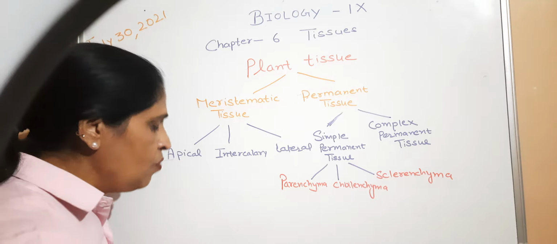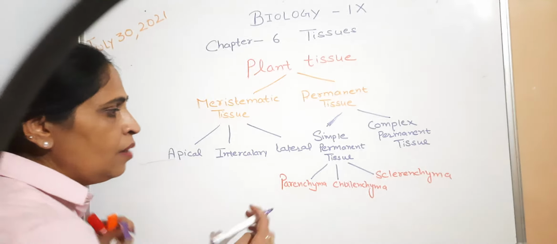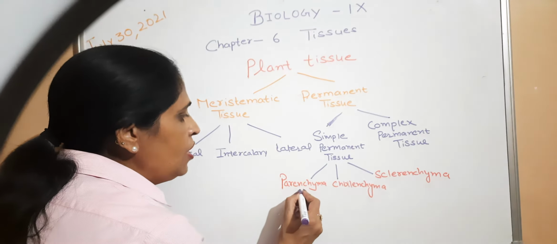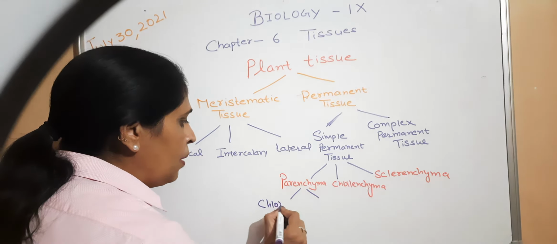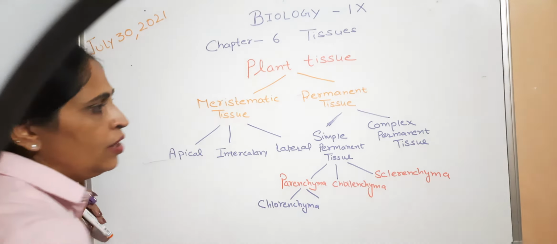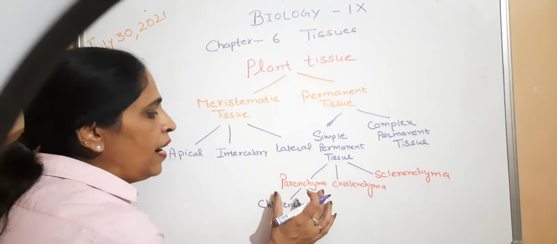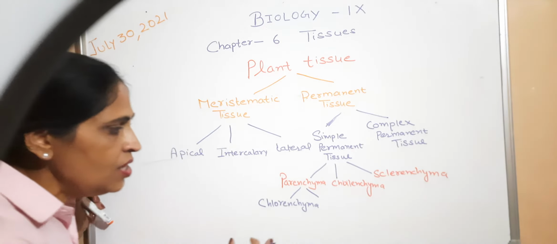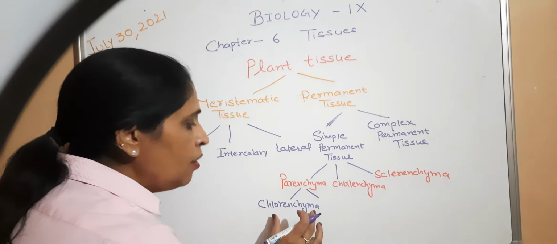In some cases, if chlorophyll is present in parenchyma, then the parenchyma is called chlorenchyma. Chlorenchyma contains chlorophyll, so it can prepare food.